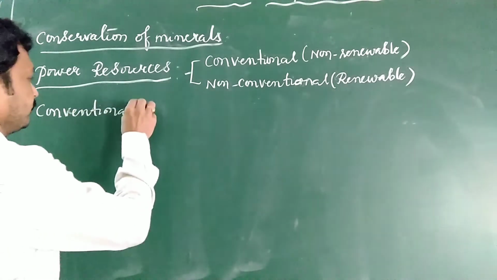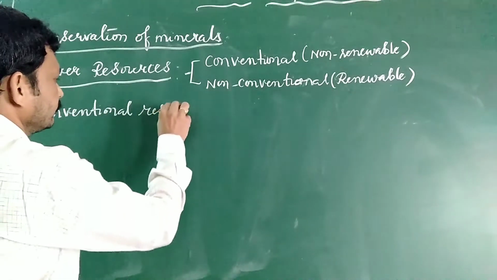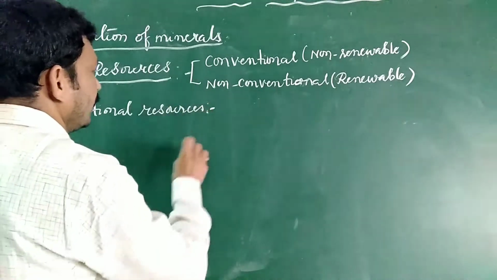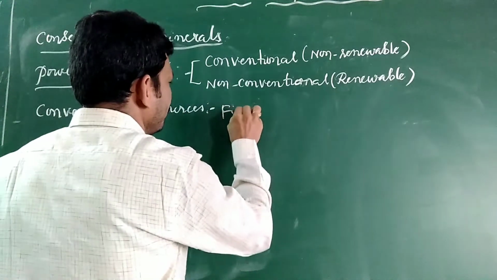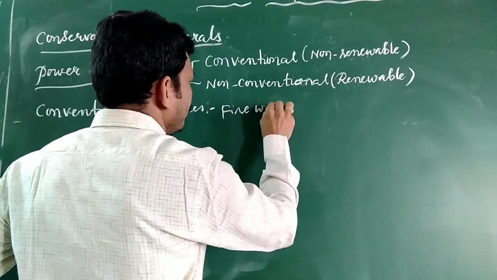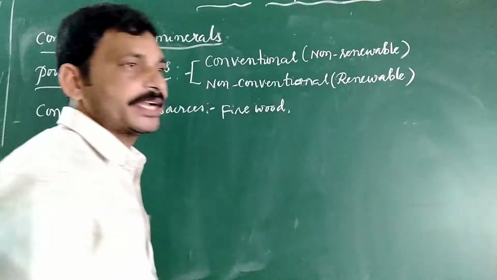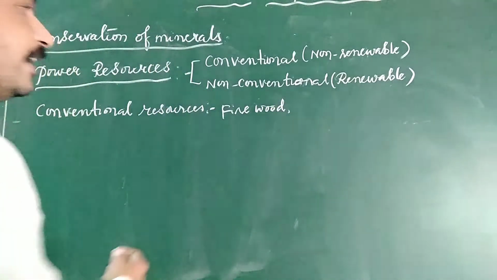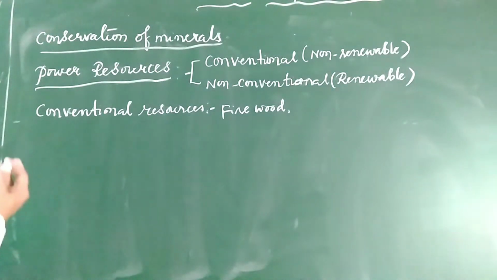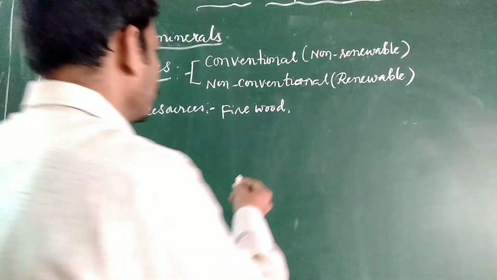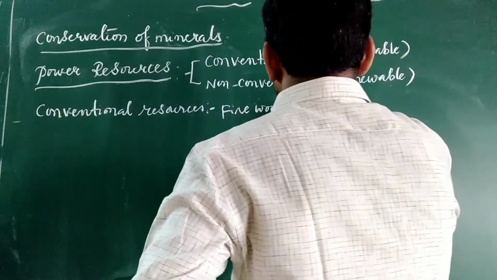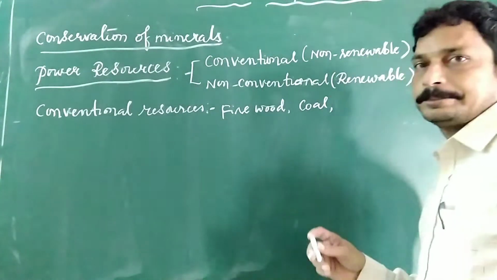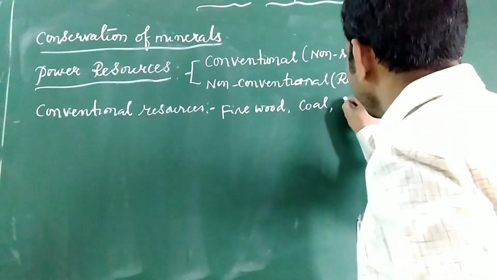Conventional resources are like firewood, which people use, most importantly in Indian society, then coal, and fossil fuels.